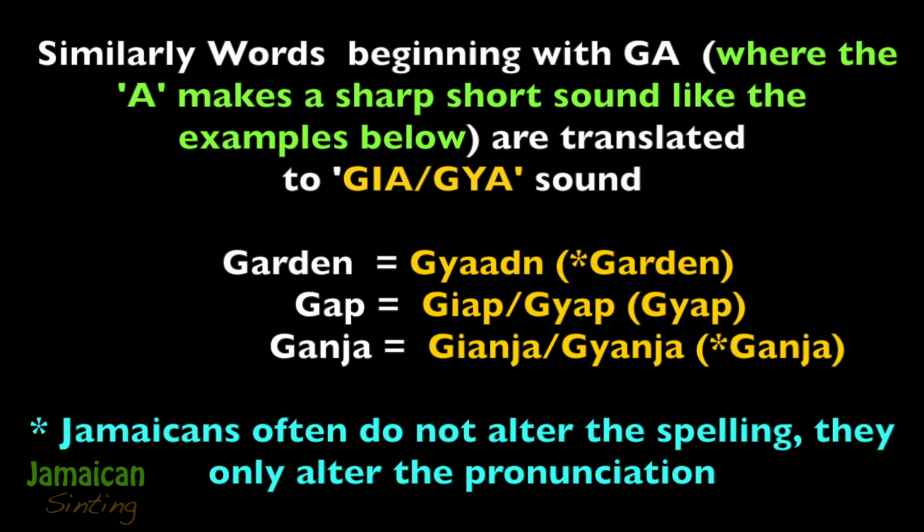Now, this rule that we used for the translation of words beginning with CA also follows translations for words beginning with GA together. It is translated by including the sound that a Y would make. So for instance, a word like garden would become garden. Gap becomes gap. Ganja, ganja. Now, in sentences, these words would sound like this.